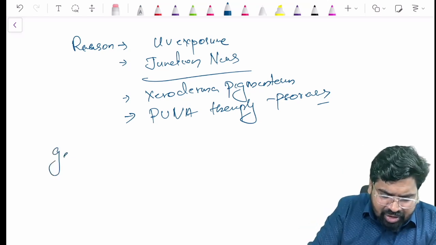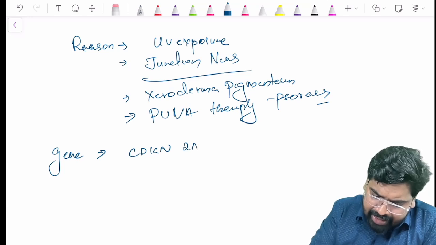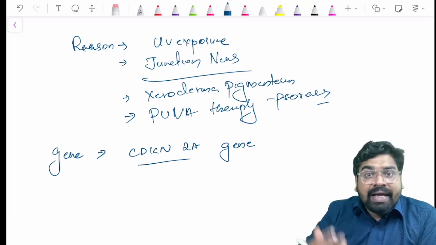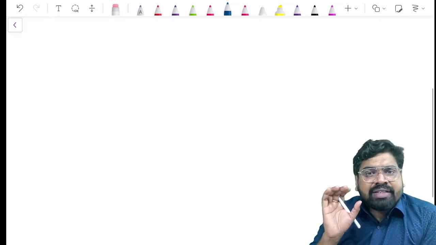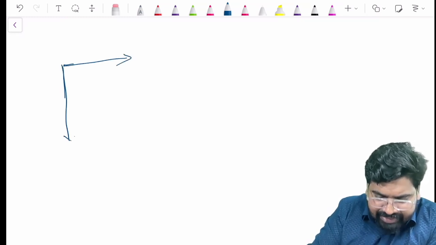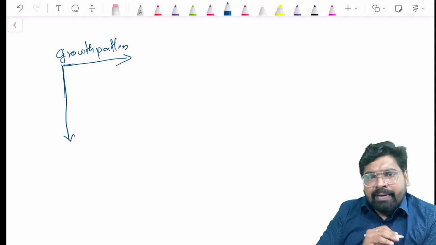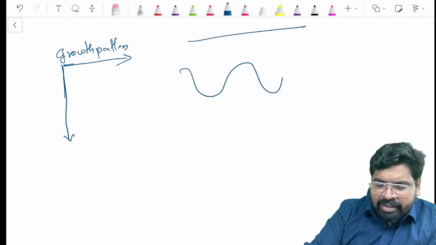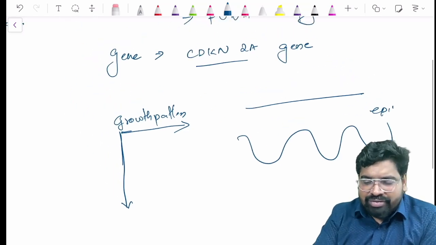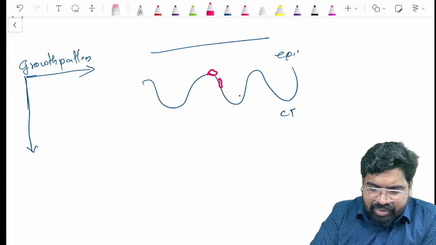The gene most commonly mutated in melanoma is CDKN2A. Now, what they ask in melanoma is that melanoma has two types of growth pattern. You have the epithelium like this, and you have the connective tissue. You know where the melanocytes are? Melanocytes are usually located in the basal layers, so the melanocytes will be located here.